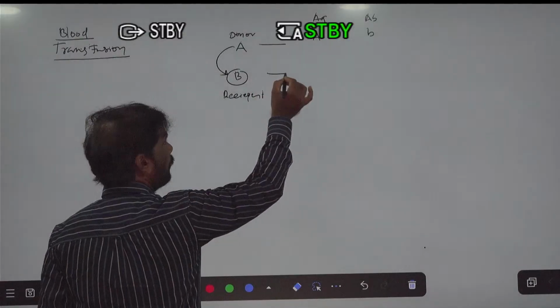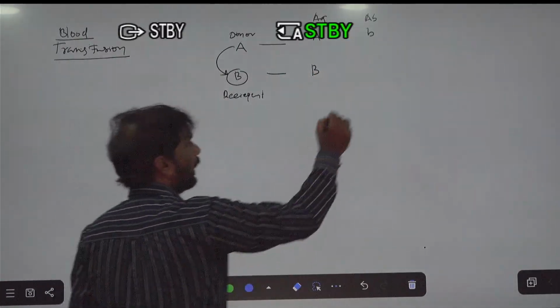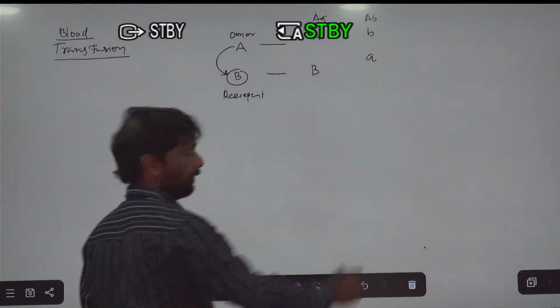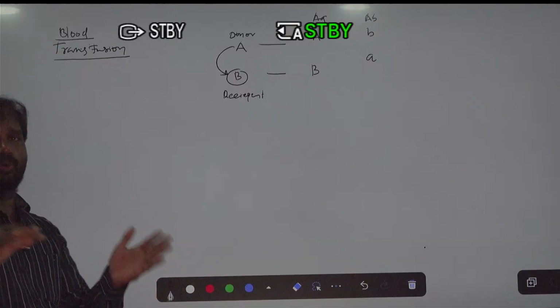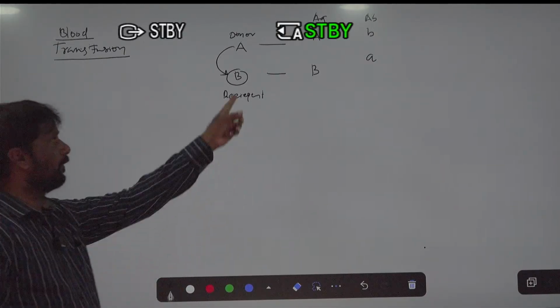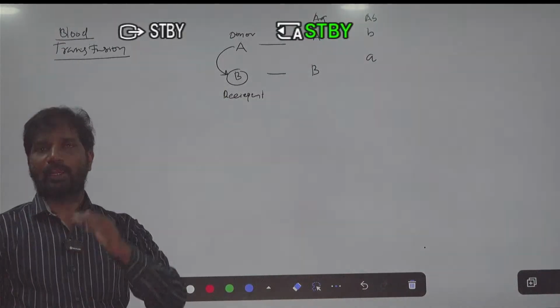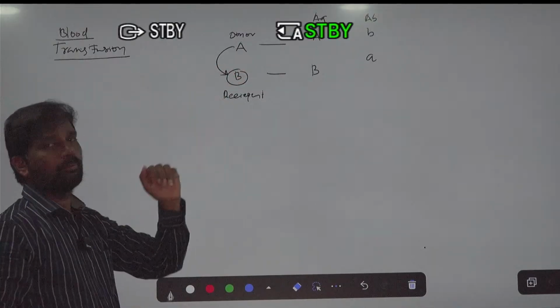And the B blood group person has the B antigen and the A antibody. Now between these two blood groups the blood transfusion takes place, and the recipient either remains healthy or may die from this blood transfusion.